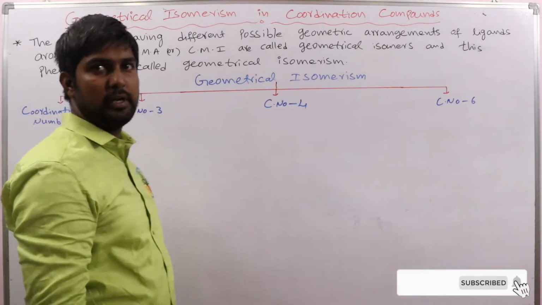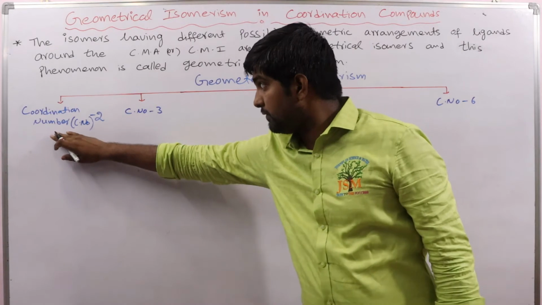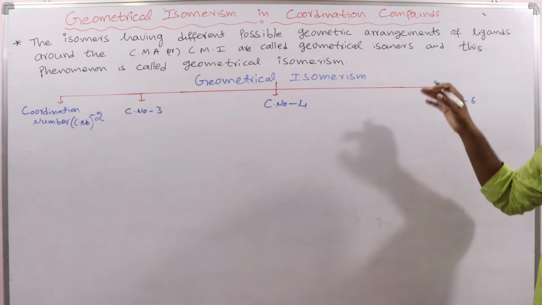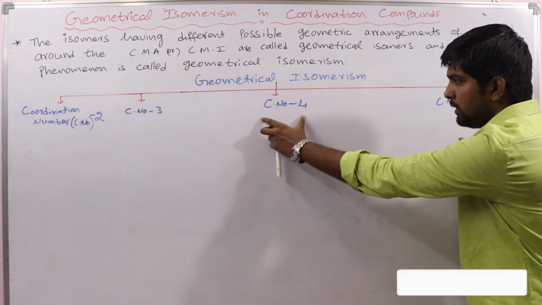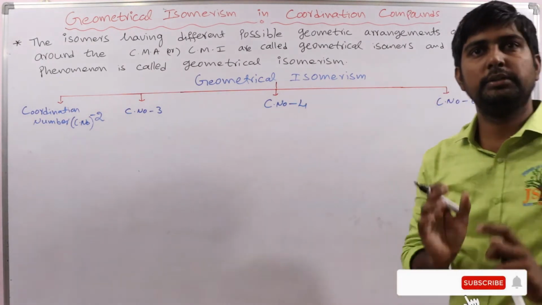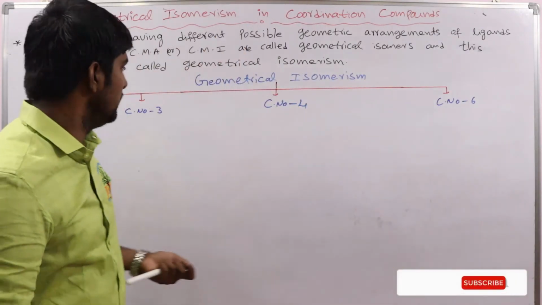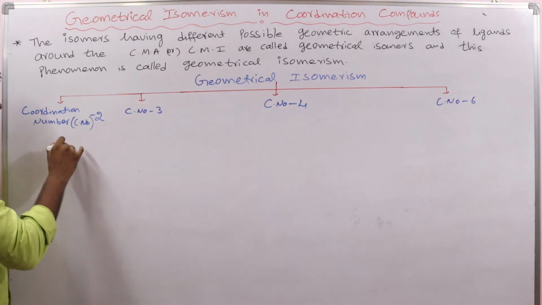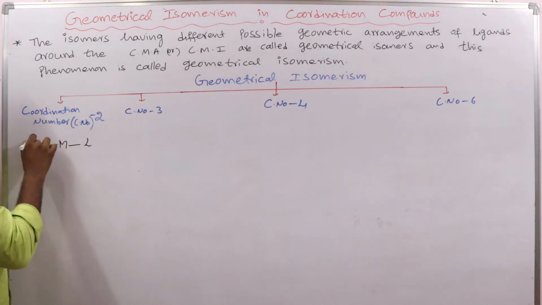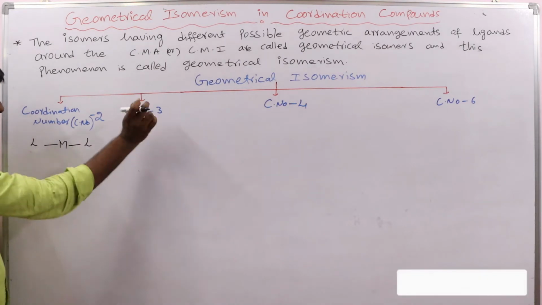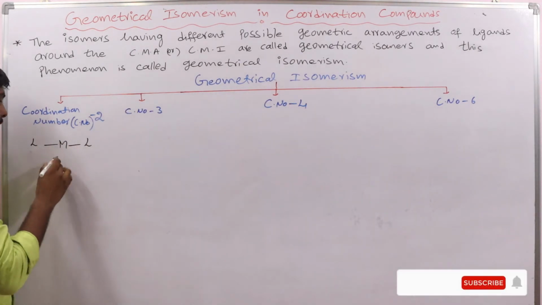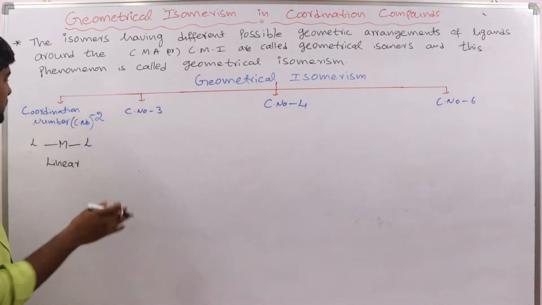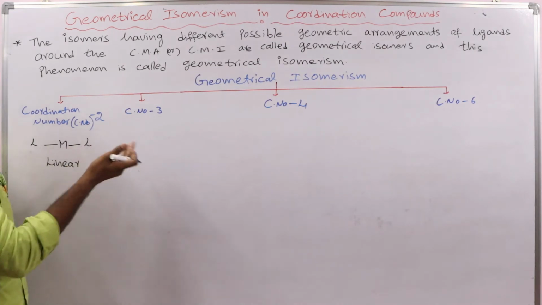In the intermediate stage we generally discuss complexes with coordination number 2, 3, 4 and 6, and exclusively we focus on coordination numbers 4 and 6. With coordination number 2, the central metal atom has ligands attached to it. What is the geometry here? Linear. Any complex with coordination number two generally has linear geometry.